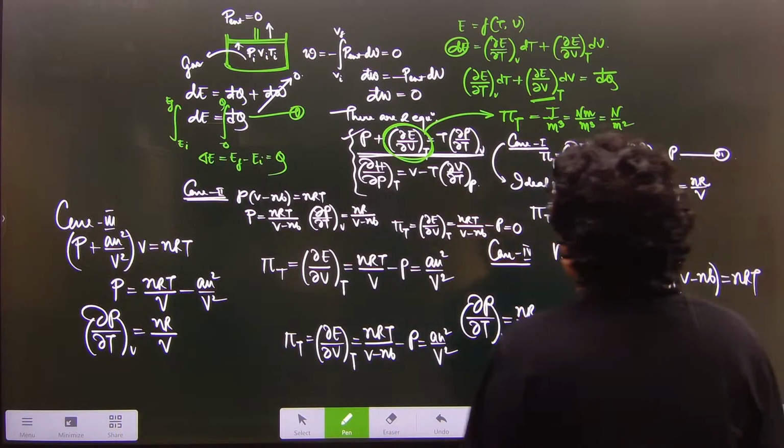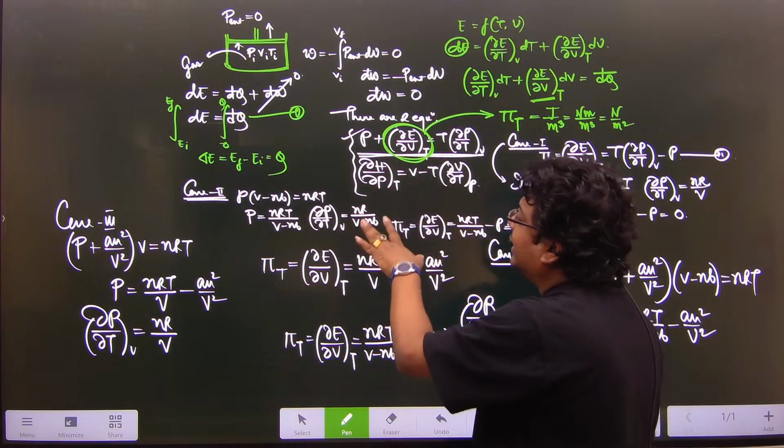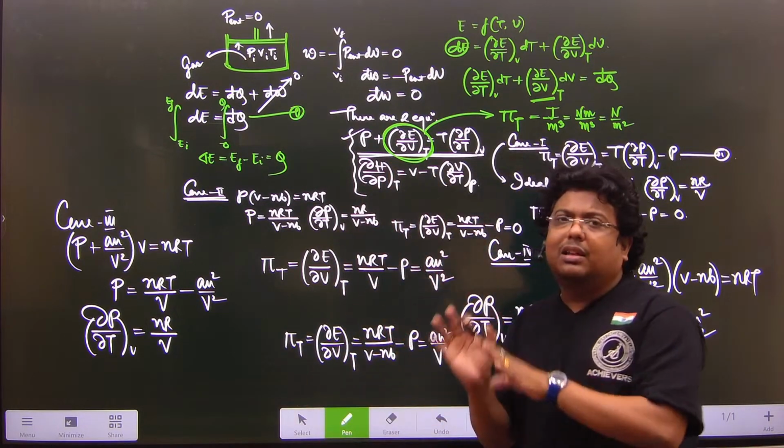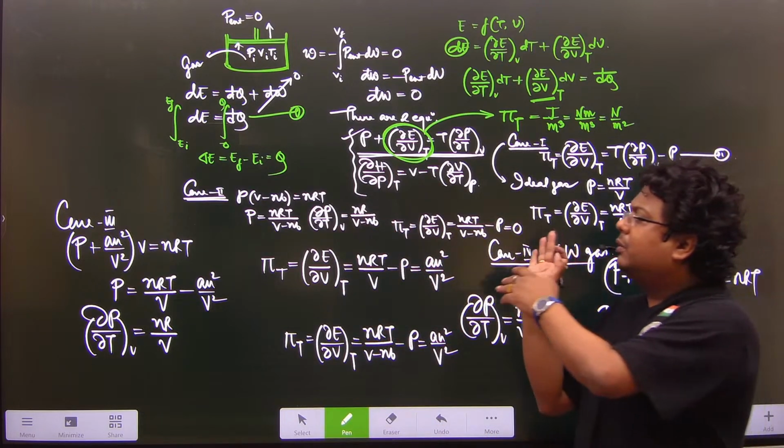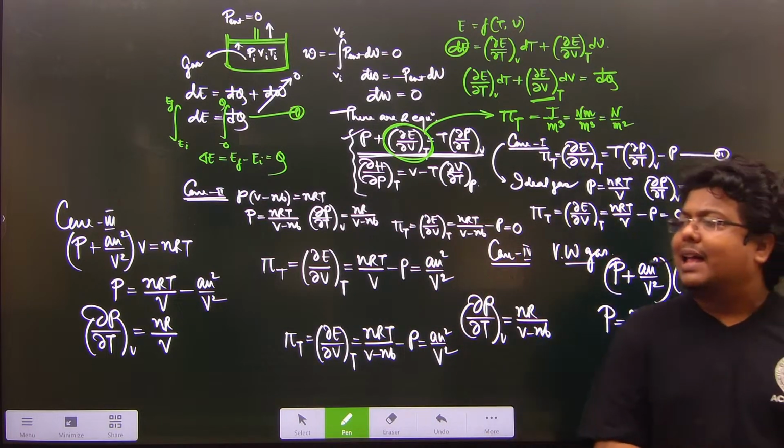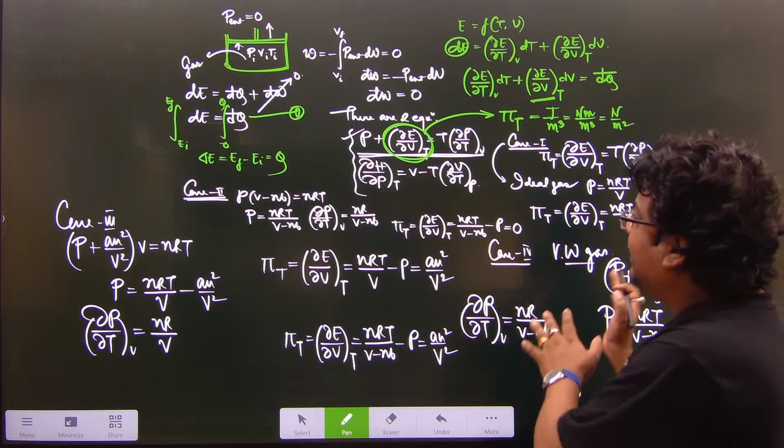So after analyzing all the available expressions, that will be presented on the board as case 1, case 2, case 3, case 4.